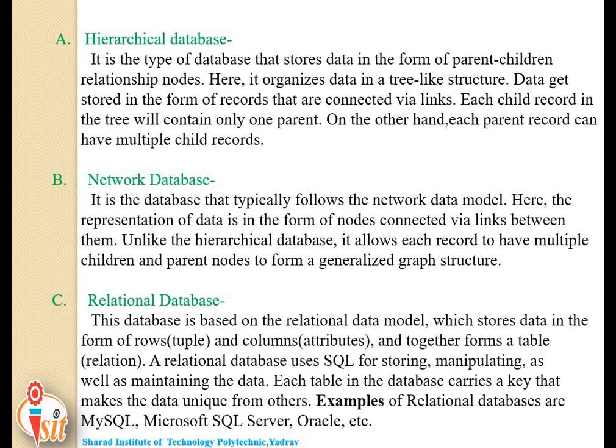Next, the relational database. This database is based on the relational data model, which stores data in the form of rows and columns that together form a table. We all know that a table is a combination of rows and columns.